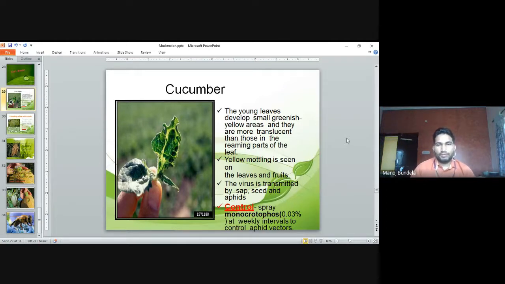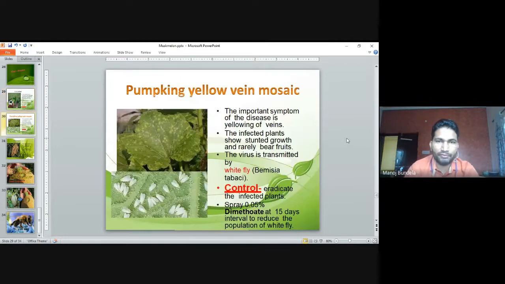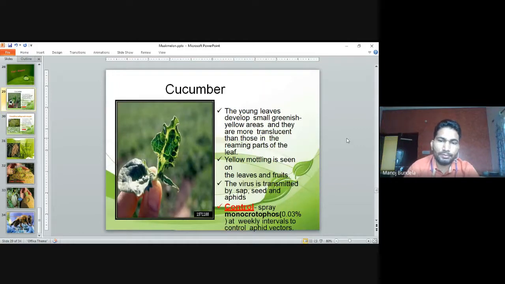To control this, we spray monocrotophos 0.03% at weekly intervals to control the aphid vectors. For viral disease we do not have any chemicals to control it directly, so we control the vectors. Since it is transmitted by the aphid, we have to control the aphid, or we use resistant varieties.